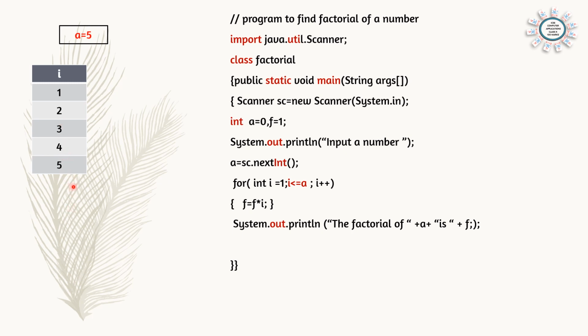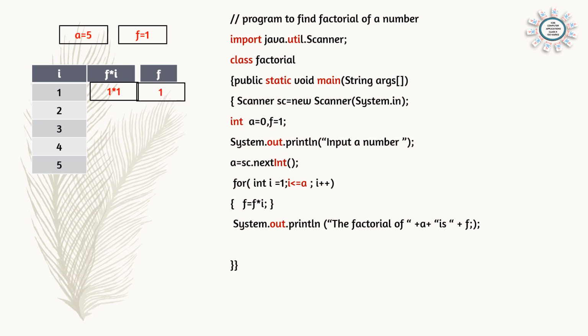And now we are multiplying. So what we have to do? f = f * i. So here we can say f is 1 in the beginning and f = f * i. First time f is 1, i is 1. That means f into i means 1 into 1. Answer is 1. The new value of f is again 1.